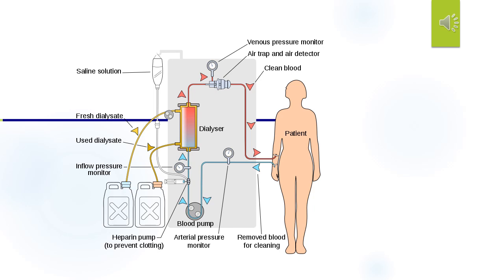This picture represents how hemodialysis works. When the blood is removed from a patient's body, it is forced by arterial pressure and pumped into the dialyzer. The dialyzer contains a semi-permeable membrane. It removes toxic materials like urea and creatinine, and it also removes some minerals and vitamins that are essential for our body, which can be replaced by a fresh dialysate.